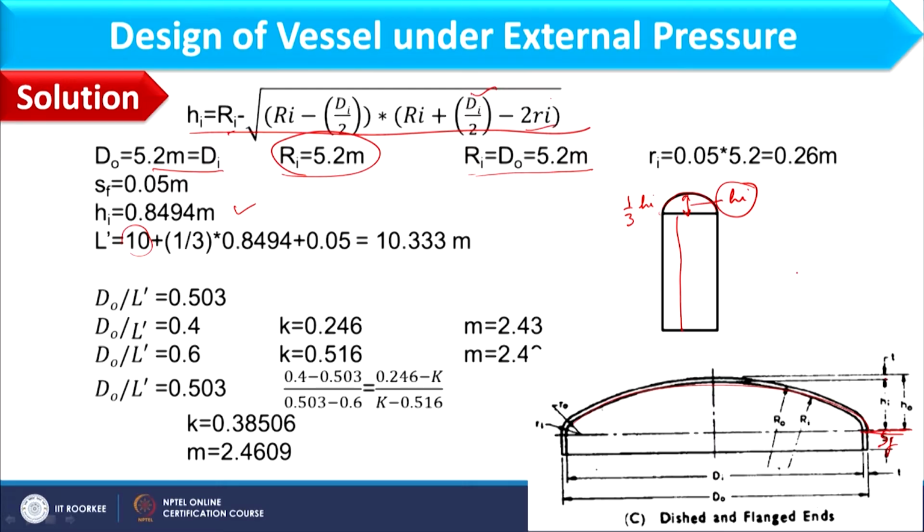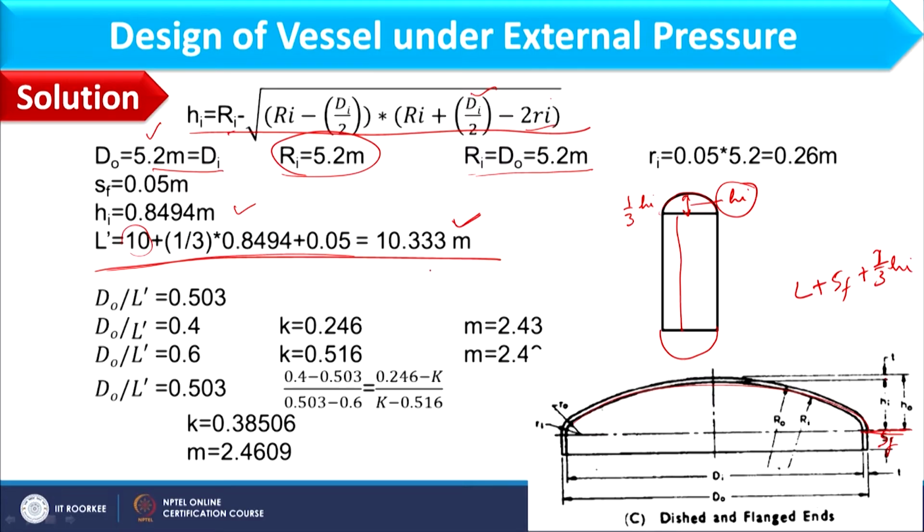So, effective length will include L, that is length of shell, SF, that is the straight part in head, and then 1/3 of HI, which we have already written here, and then that L dash comes as 10.333 meter. For example, if I am having dome section here also, then instead of 1/3 we will consider 2/3 of HI. So, here capital DO is 5.2, that is outer diameter of shell, and effective length is 10.333 meter.